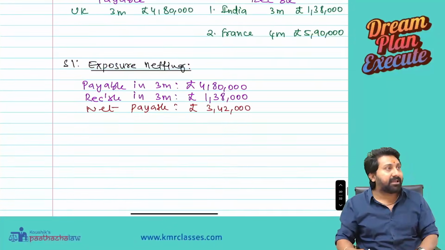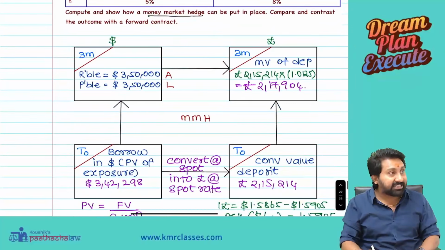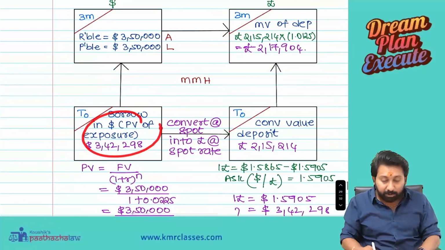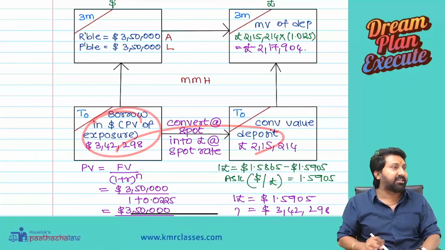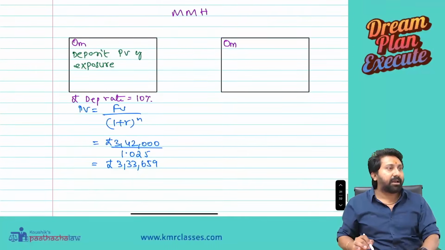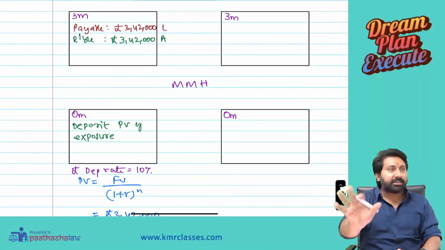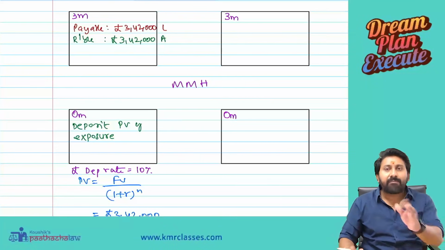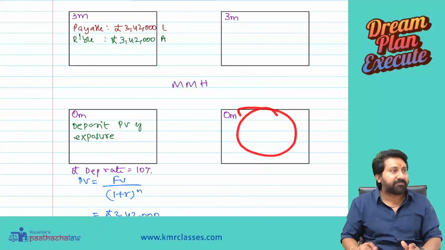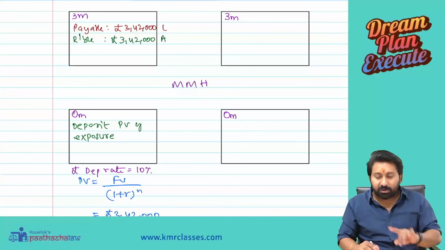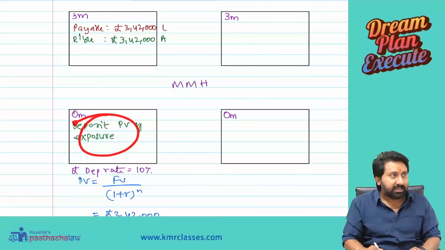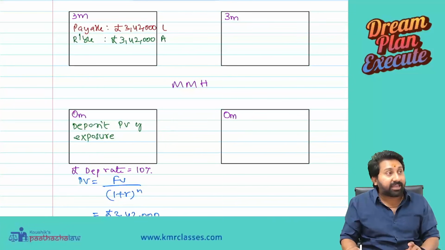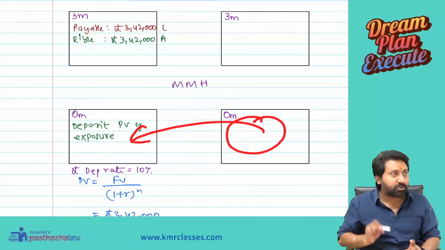In the previous example, we already had a receivable and were creating a payable, so borrowing is created here. Therefore we went like this. So always remember: borrow and deposit, not deposit and borrow. Where borrowing is happening, that box you need to see first. For the receivable, this is the borrowing box, so we went like this. For the payable, this is the borrowing box, so we should go like this.